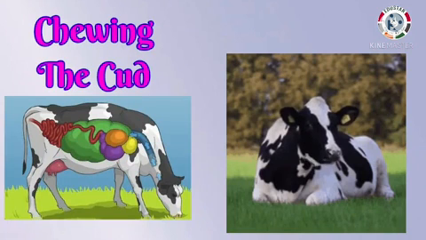Some of the grass-eating animals first bite the grass with their front teeth and swallow it quickly. After some time, they bring small amounts of food from their stomach back into their mouth. Then they keep chewing it well. This is called chewing the cud.